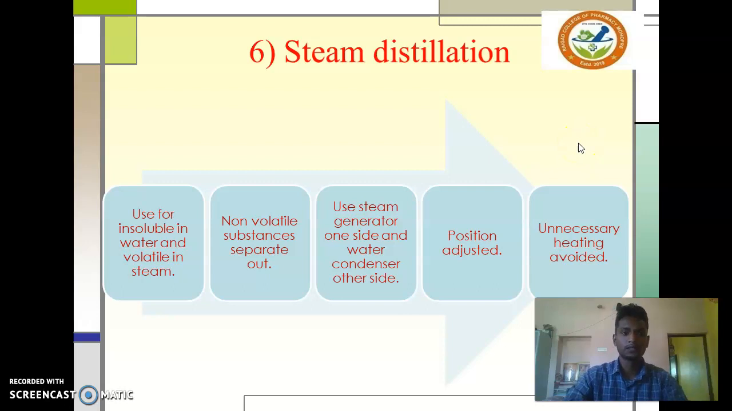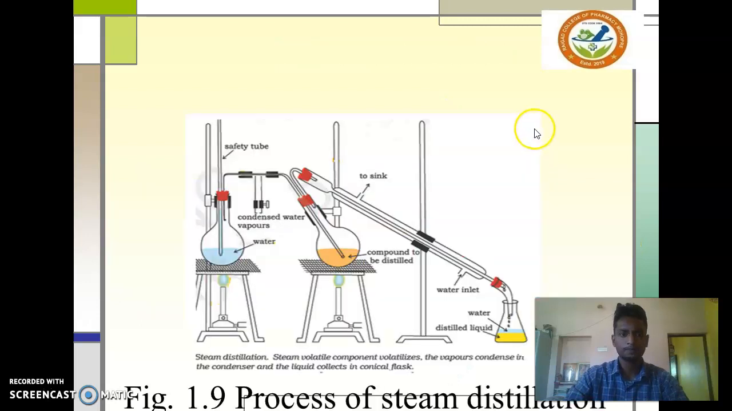Then 6.1, steam distillation. Steam distillation is defined as distillation specially using steam, with the steam on one side and the condenser on the other side. It is specially used for substances insoluble in water and volatile with steam, to separate out non-volatile substances. Use a steam generator on one side and a water condenser on the other side. Position is adjusted. Unnecessary heating is avoided.